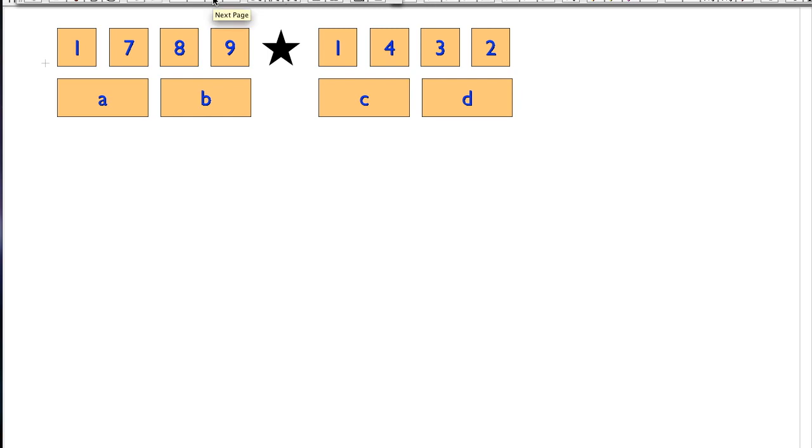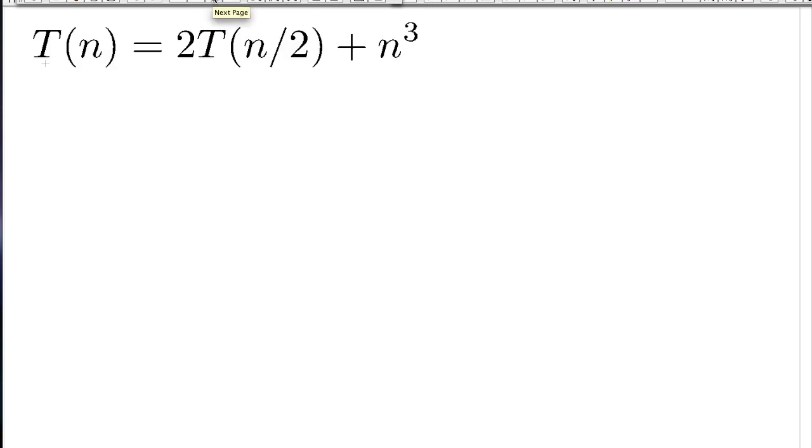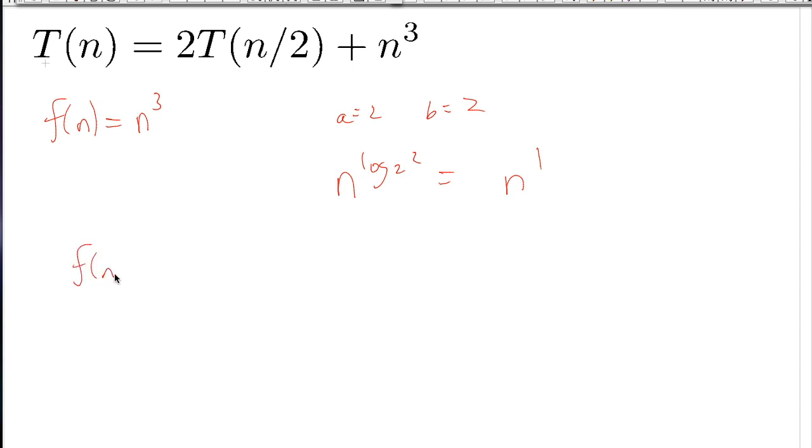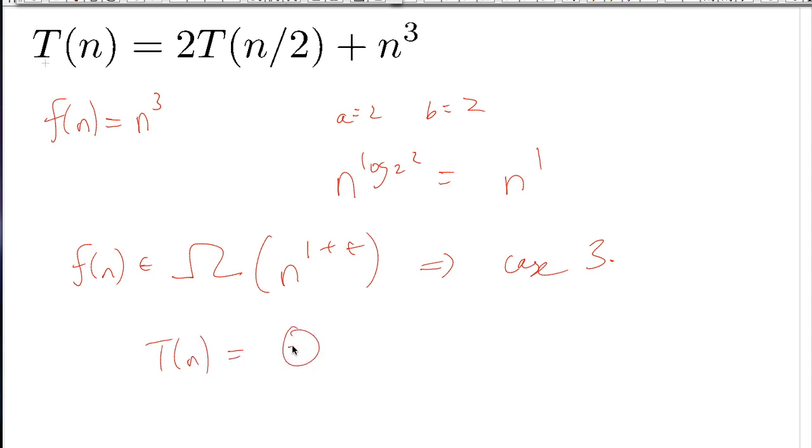Next example. That one's easy. Let's do this one right here. What's f of n? a is equal to 2, b is equal to 2. So n to the log base 2 of 2 is equal to n to the 1, right? So f of n is in omega of n to the 1 plus epsilon. So what applies? Case 3. And so T of n is equal to n cubed.